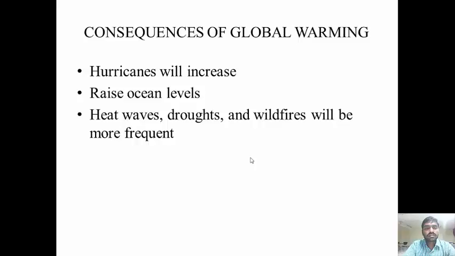If the Earth's atmospheric temperature is very high, it causes the melting of ice, and this causes the ocean level to rise. And heat waves, droughts, and wildfires will be more frequent due to increasing global warming.